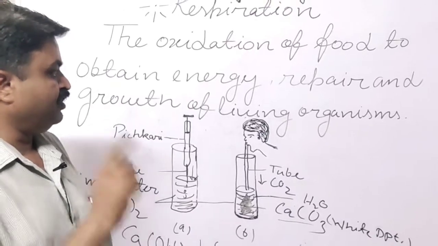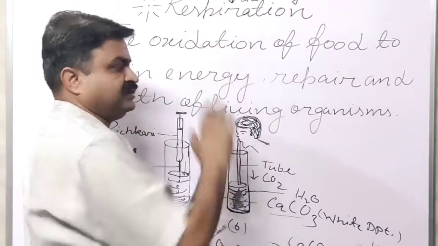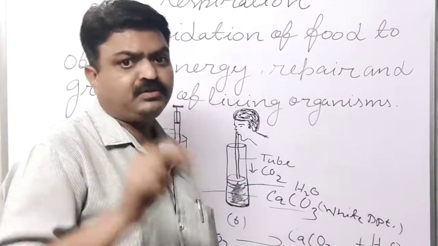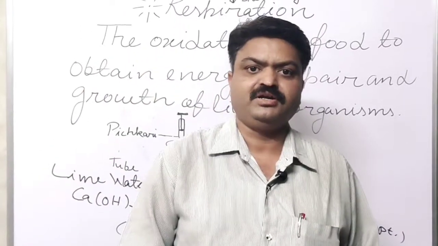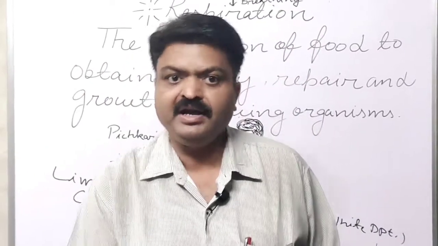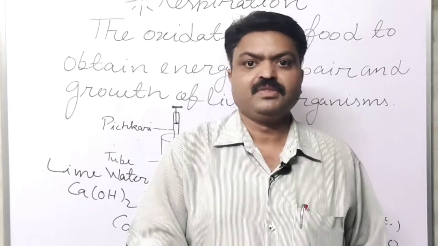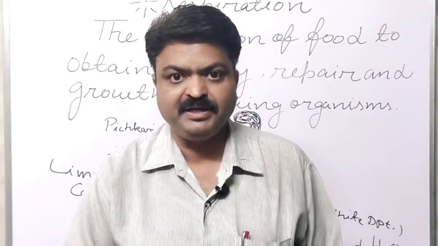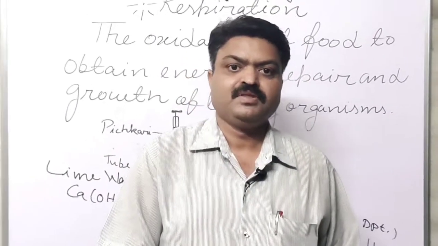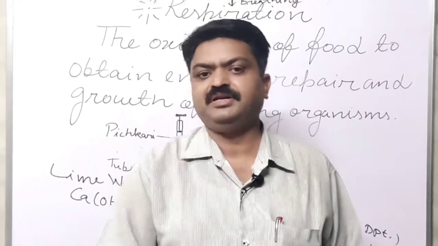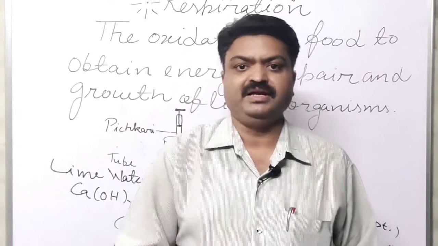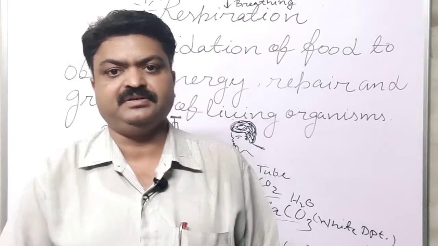Now we come to the types of respiration. There are two types of respiration, student: aerobic respiration and anaerobic respiration. The respiration that takes place in the presence of air is known as aerobic respiration.